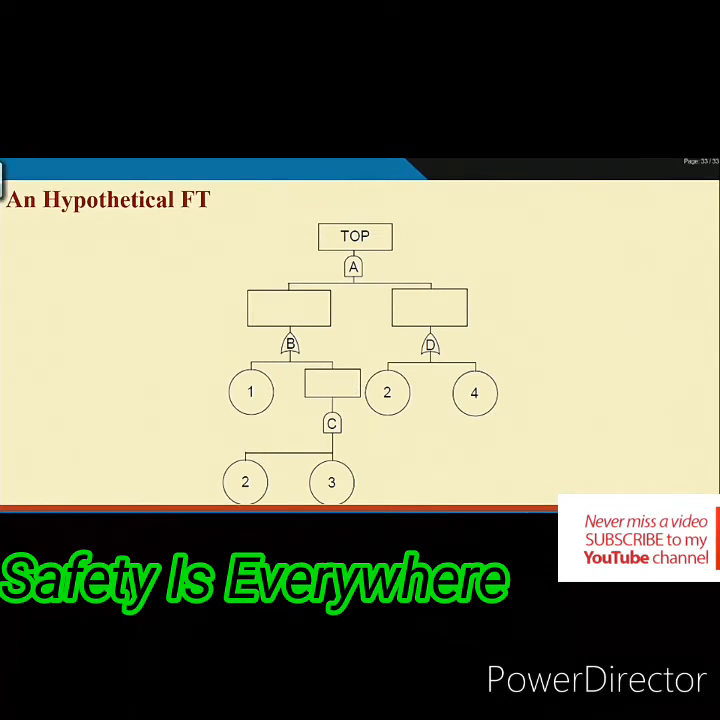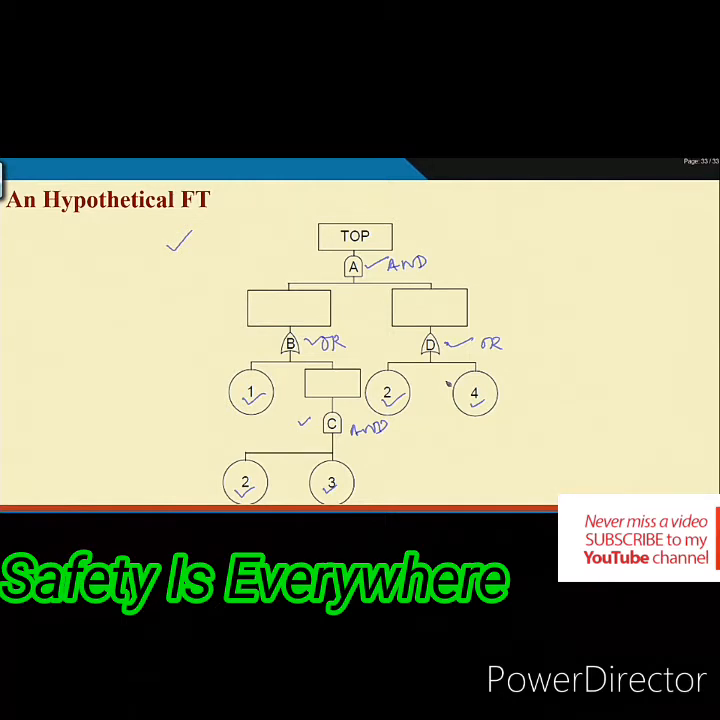Suppose this is our hypothetical fault tree. Top event, alphabetized: gate A, gate B, gate C, gate D. This is my AND gate, this is another AND gate, then this is an OR gate, this is an OR gate. Now, number the basic events 1, 2, 3, again 2, 4. That means these events come in two places of the fault tree.